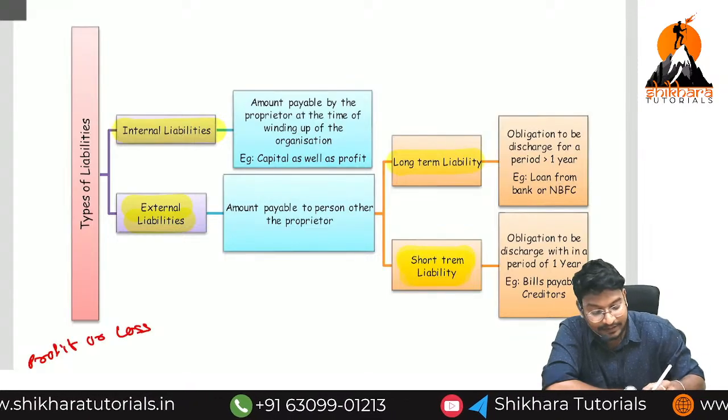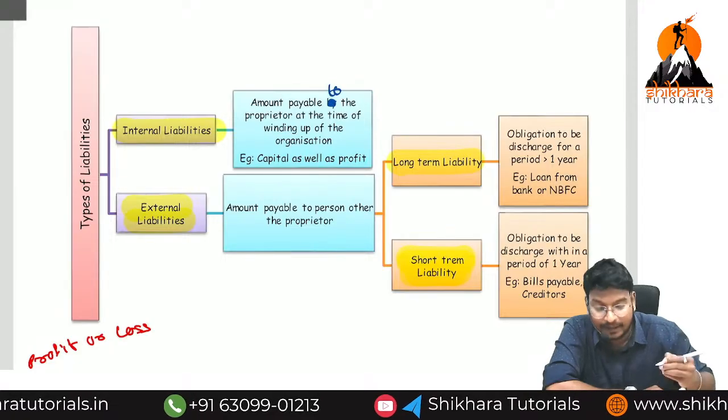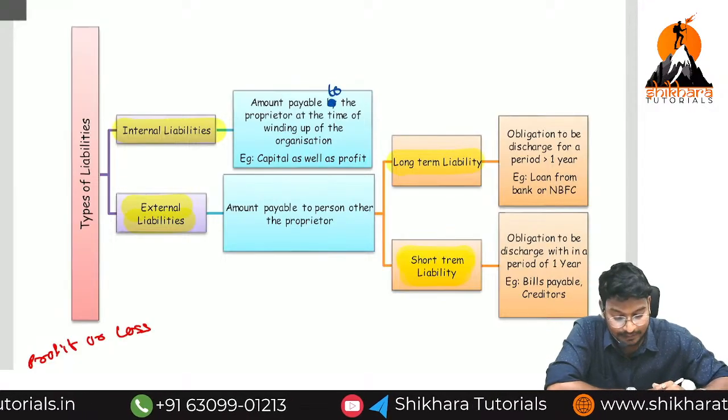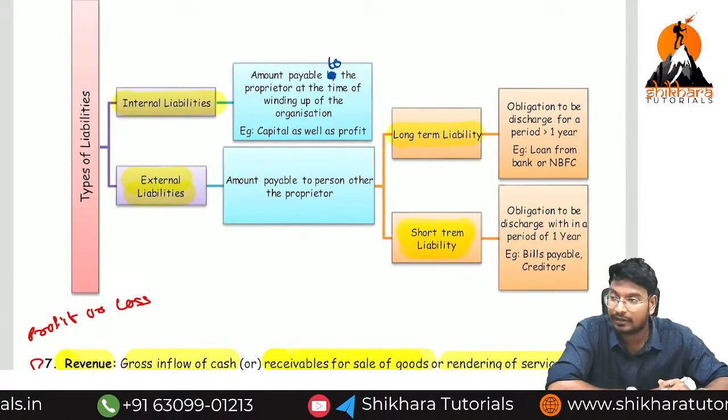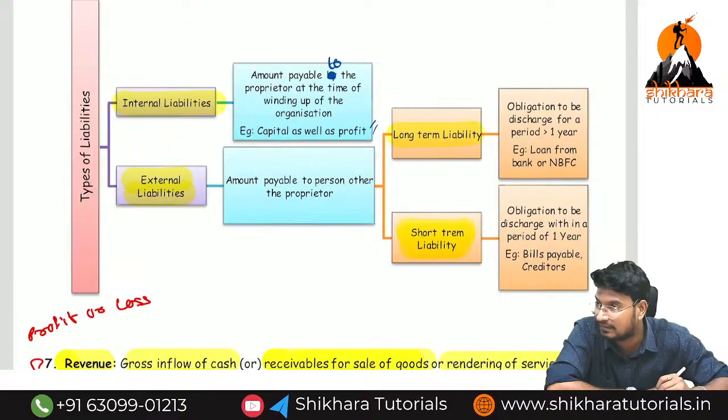So please rectify this one. Amount payable to the proprietor at the time of winding up of an organization. It is called what? Capital as well as profits. Next one.